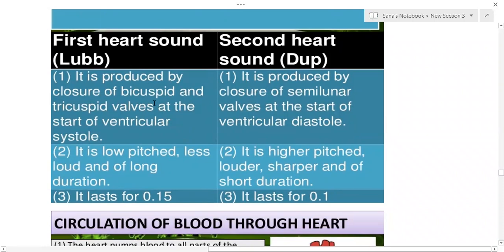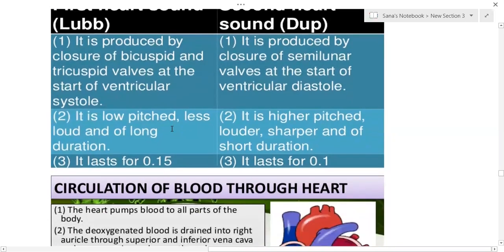So it is produced by the closure of the bicuspid and tricuspid valves at the start of ventricular systole. You should know this. The first heart sound is the lub. It is produced during the closure of the tricuspid and bicuspid valves. It has a low pitch, is less loud, and long in duration. It lasts around 0.15 seconds.